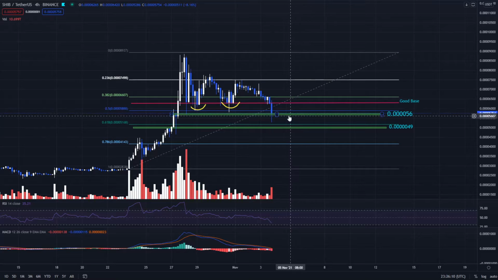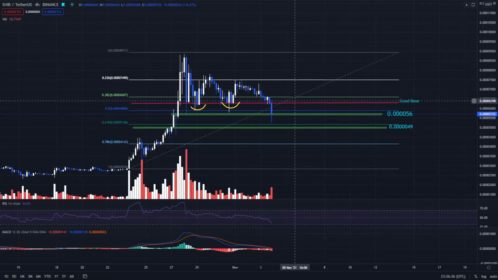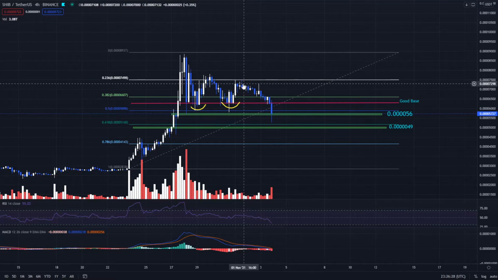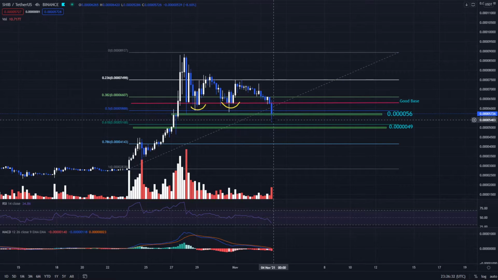Also talking about the worst case scenario, if it doesn't move back up from here, if it does not pump from this 0.56 region, then it can move down to the second base, which is 0.49, which is the worst we are expecting. Because if you compare with last night, it has almost dipped like 15% now, which is a bad indication for SHIB at the moment.